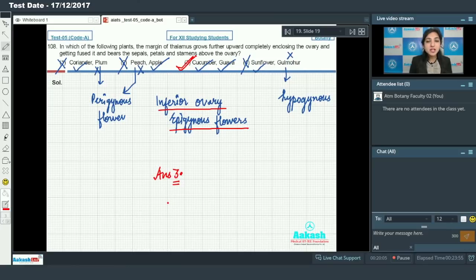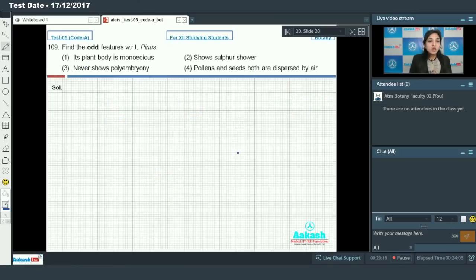Moving on to the next question, that is question number 109. Question number 109 says, find the odd feature with respect to Pinus. Here in this question you have to identify the incorrect feature for Pinus. Its plant body is monoecious. True. Both male and female cones are present on the same plant body, so its plant body is monoecious. This is true. It shows sulfur shower.